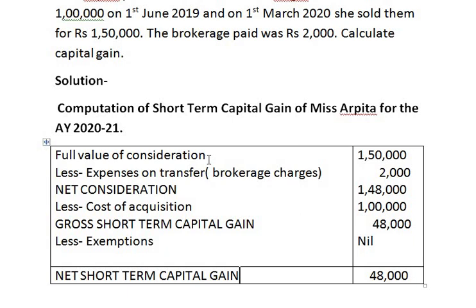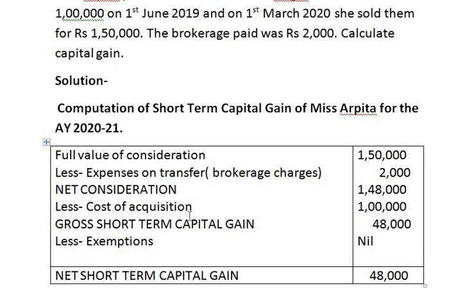First we take full value of consideration. Full value of consideration is nothing but the value of sale of the shares. Arpita has sold shares for 1,50,000. Then we deduct expenses on transfer. We are given brokerage charges in the sum, which is rupees 2,000. Deducted from full value of consideration, we get 1,48,000, which is nothing but net consideration. Then deduct cost of acquisition.